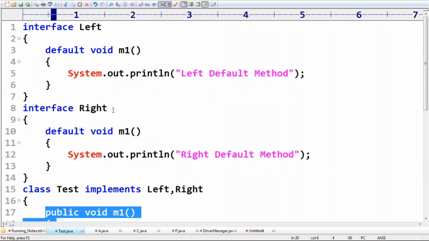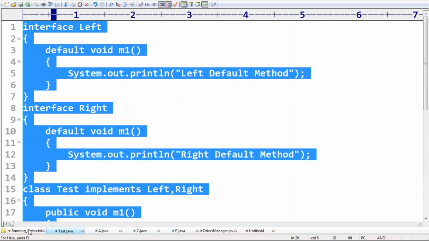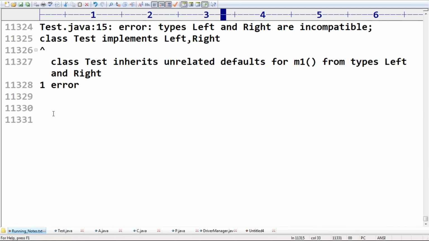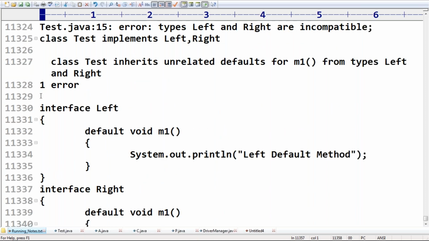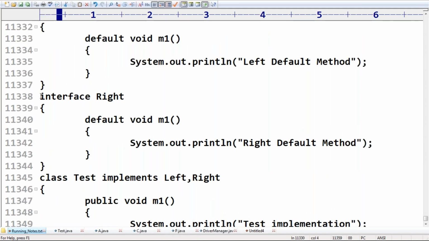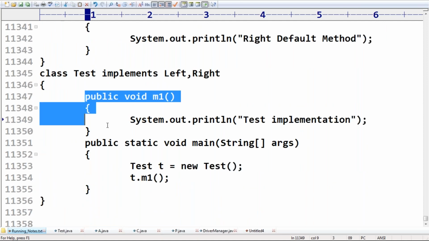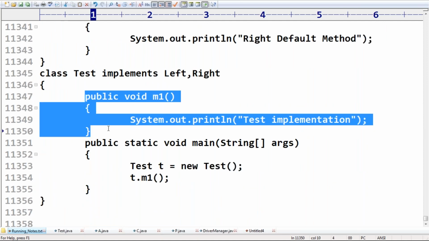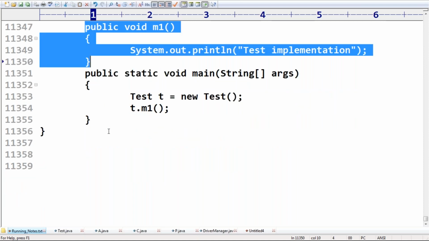Any doubt? So what is the ambiguity problem, and how can you solve it in Java 1.8? Because of default methods, there may be a chance of an ambiguity problem. How do you solve it? Just provide an implementation by overriding that method in the class, and then automatically the problem will be resolved. Friends, any doubt about this one?